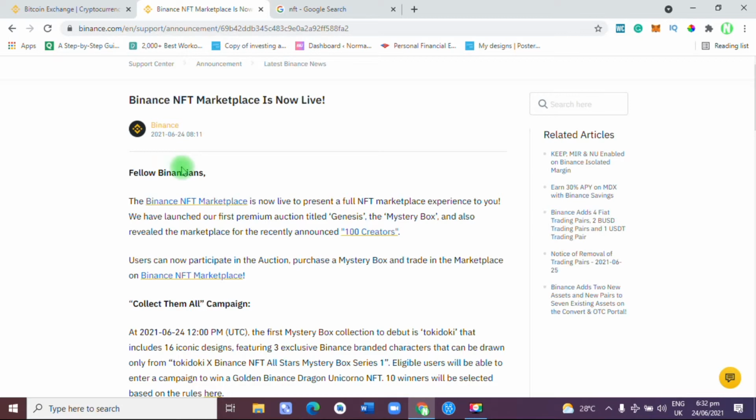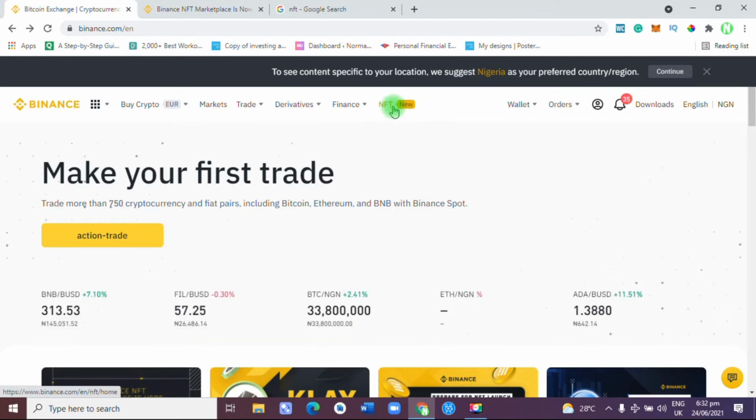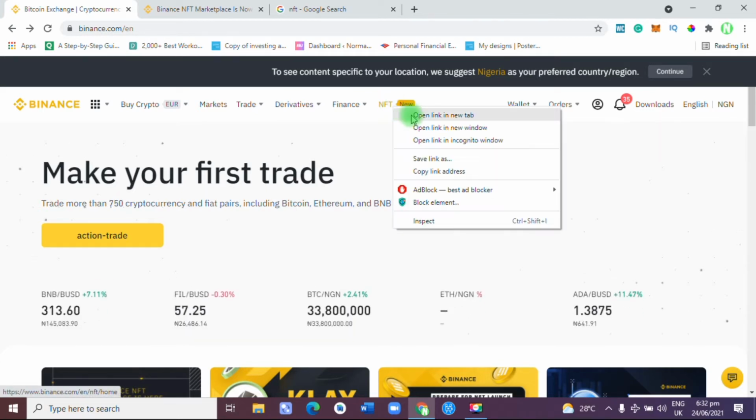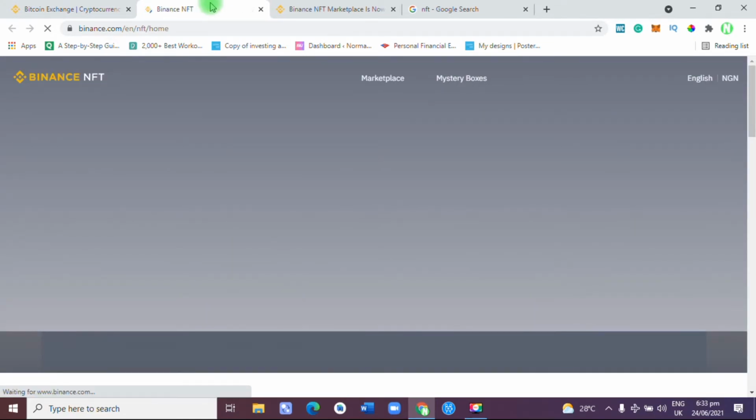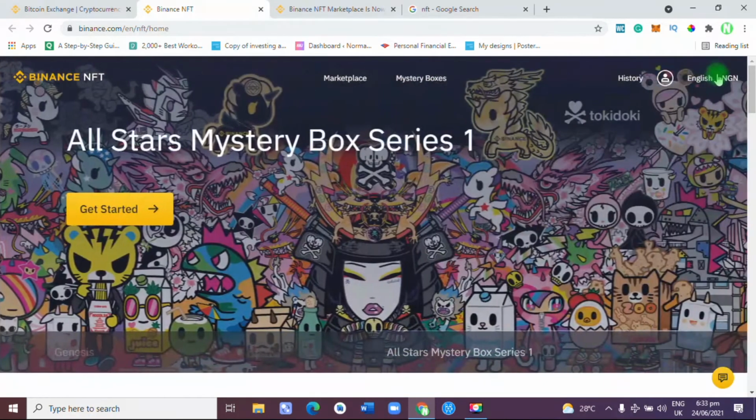So without waste of time, I want you all to go into your system. If you have a mobile phone, I don't know if it is available on mobile phone yet, but if you're using the web version, let's check what it's all about. So as you can see here, there's a new section called NFT. So I'm going to click on it. Let's open it and see what it's all about. This is the first time I'm opening it too. So we're saying marketplace, mystery box, history, language. So let's get into it. Get started.